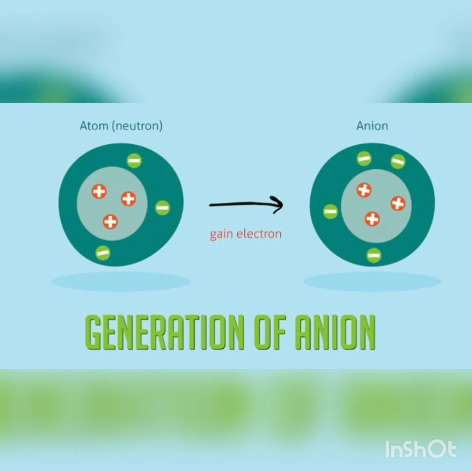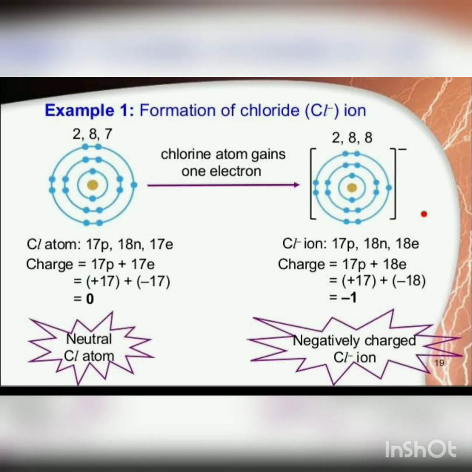Let's understand the formation of anion through the upcoming example. In this example, I have shown you the electronic configuration of chlorine. As we know, in chlorine, a total of 17 electrons we have to arrange in the energy shells. So, in total, the last energy shell will get 7 electrons.